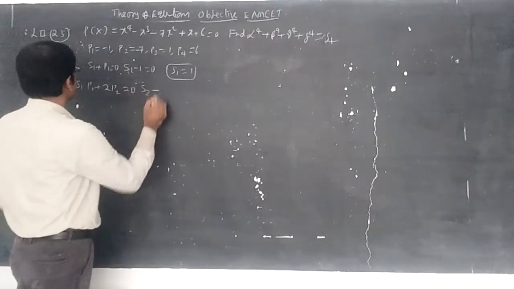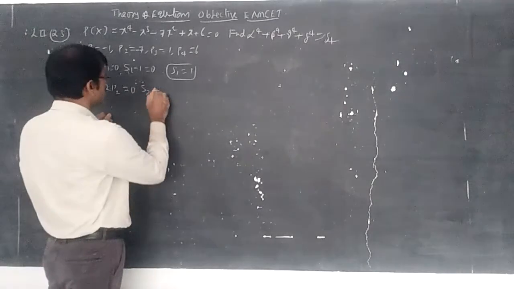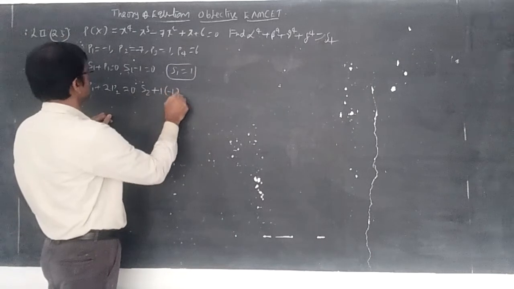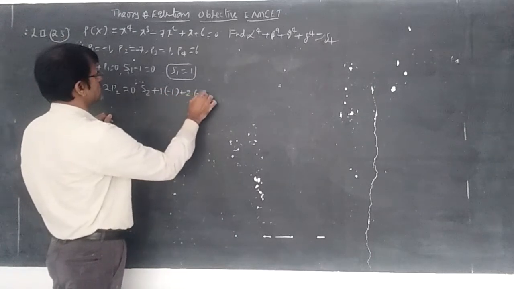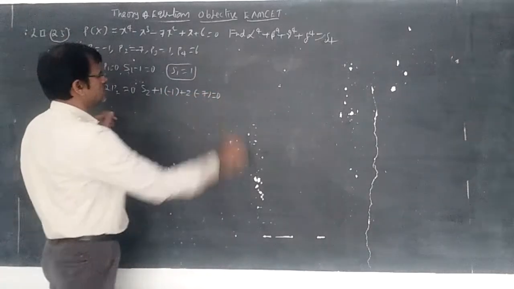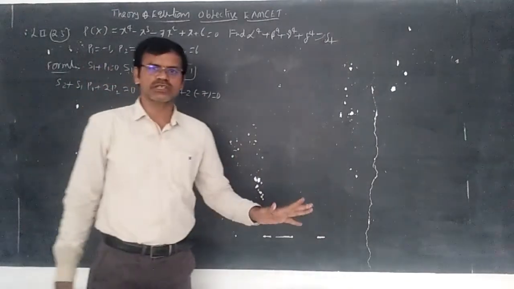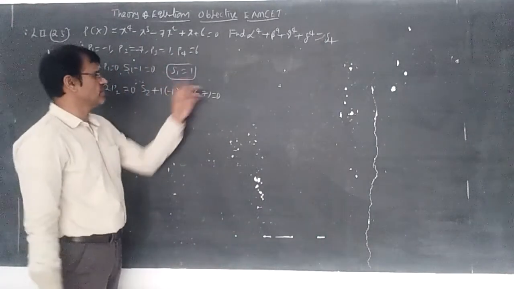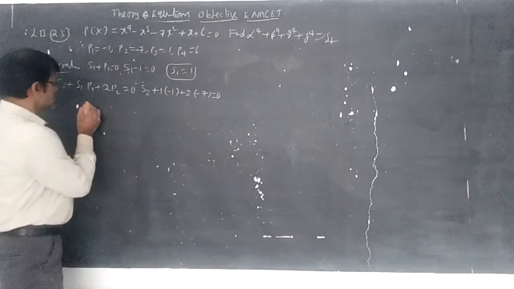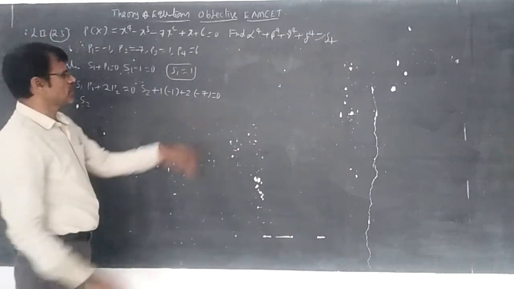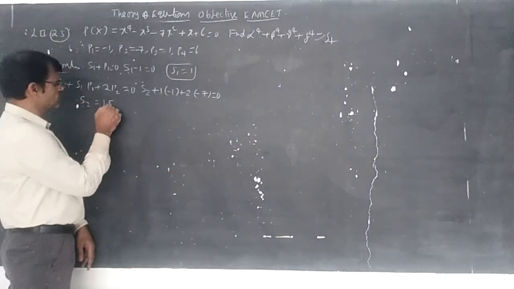So S2 plus S1, which we got as 1, times P1, which is minus 1, plus 2 P2, which is 2 into minus 7, equal to 0. We have to do the sum, there is no shortcut, because every one depends upon the previous number. So S2 minus 1 minus 14, it becomes 15.